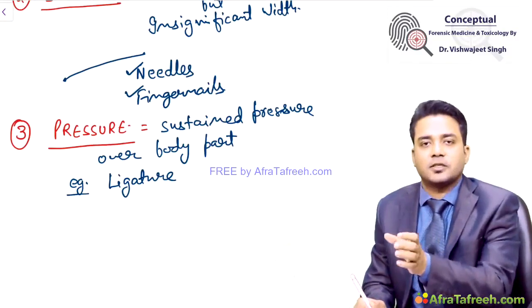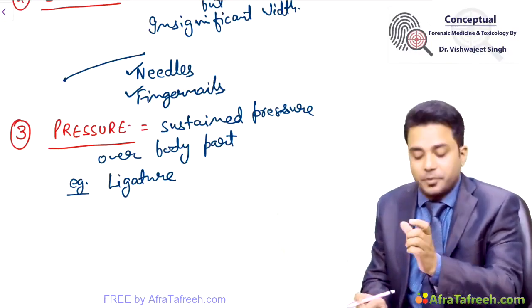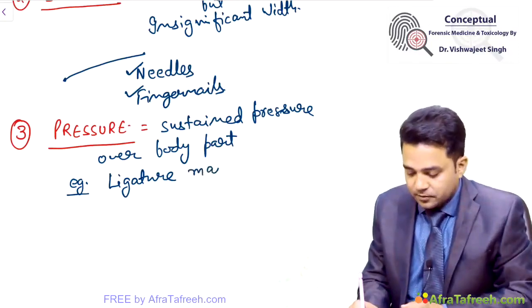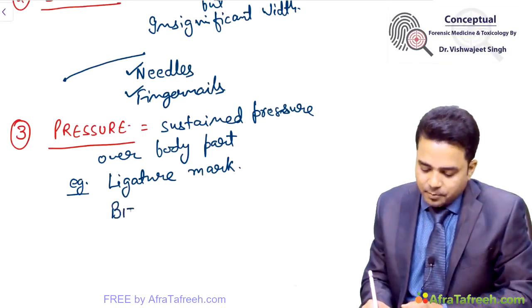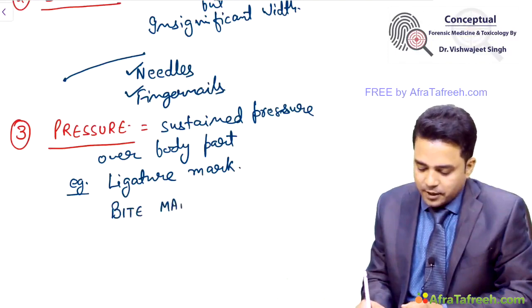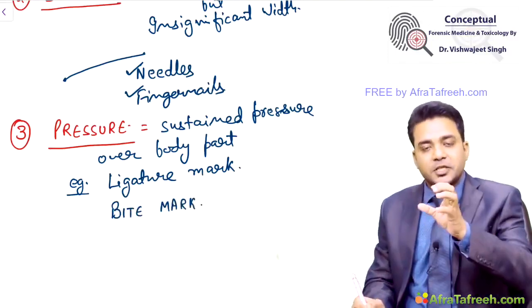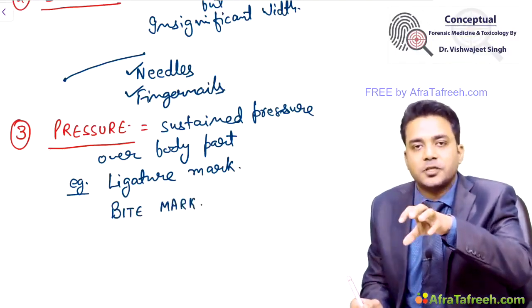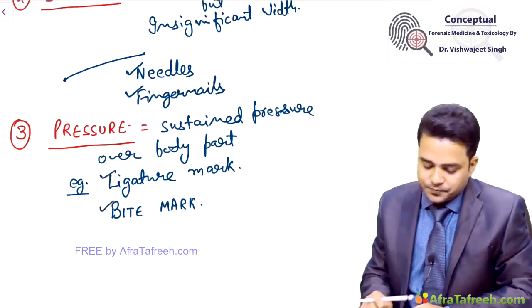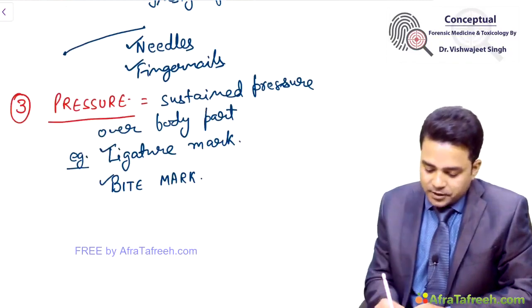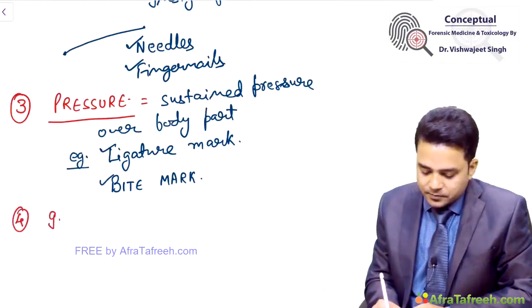These ligature marks are a type of pressure abrasions. For example, like bite marks. Bite marks over body are a type of pressure abrasion because a sustained pressure will be applied by your teeth, producing bite marks. Next type of abrasion is impact.